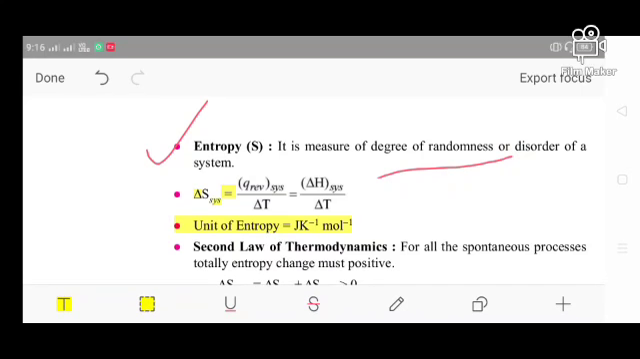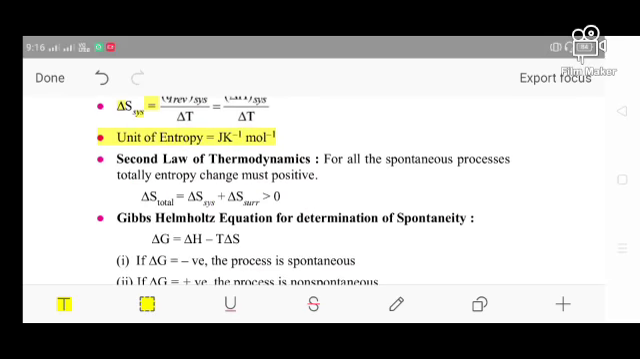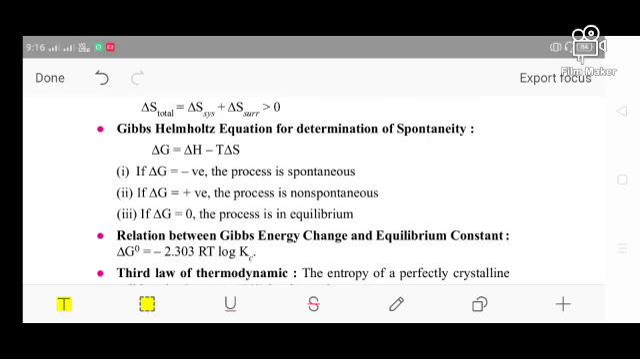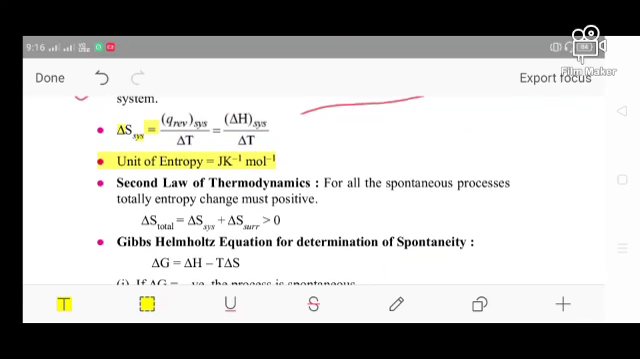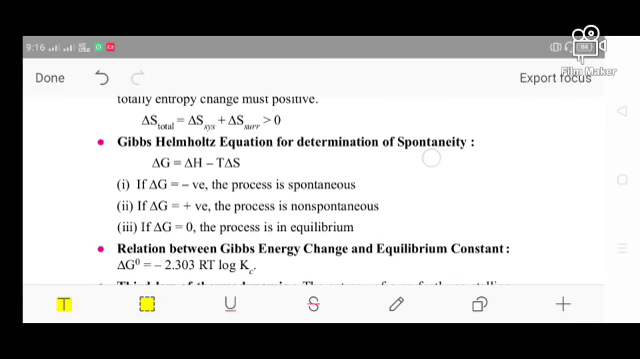After that, we come to the second law of thermodynamics. The second law of thermodynamics says that for all spontaneous processes, del S total is equal to del S of the system plus del S of the surroundings, which is also greater than 0.